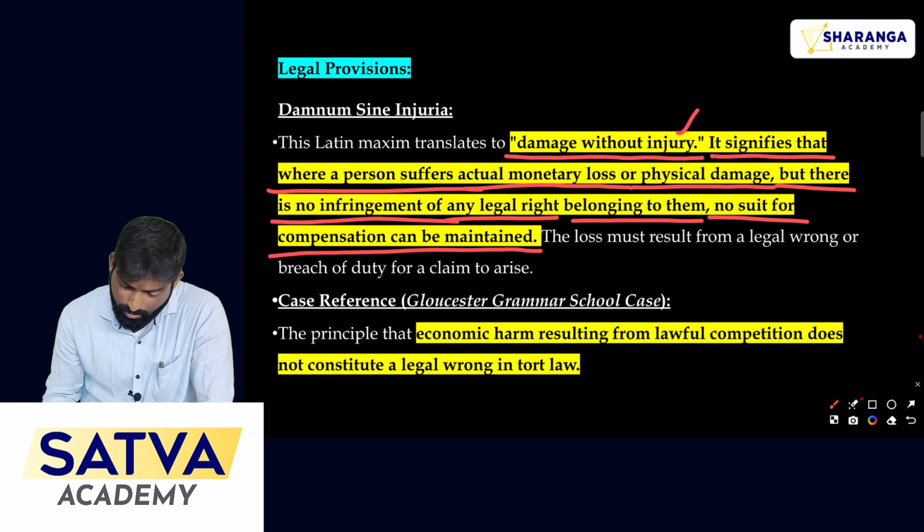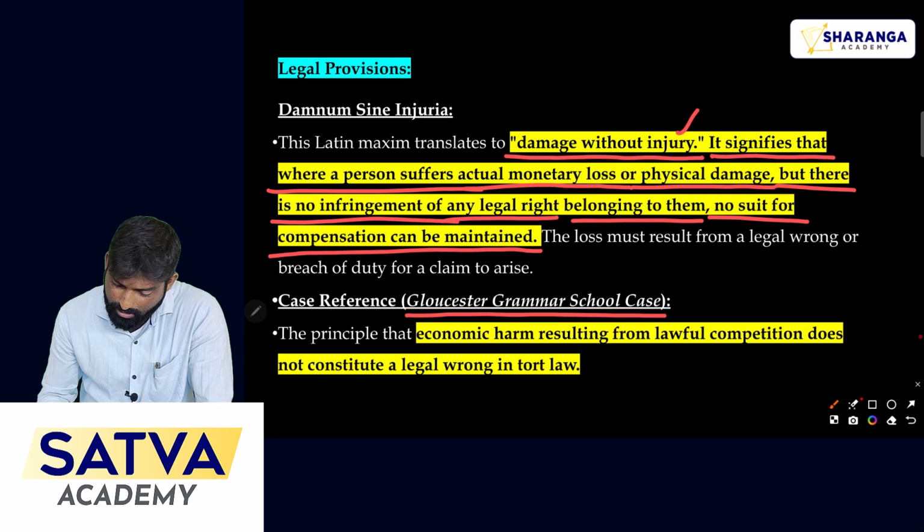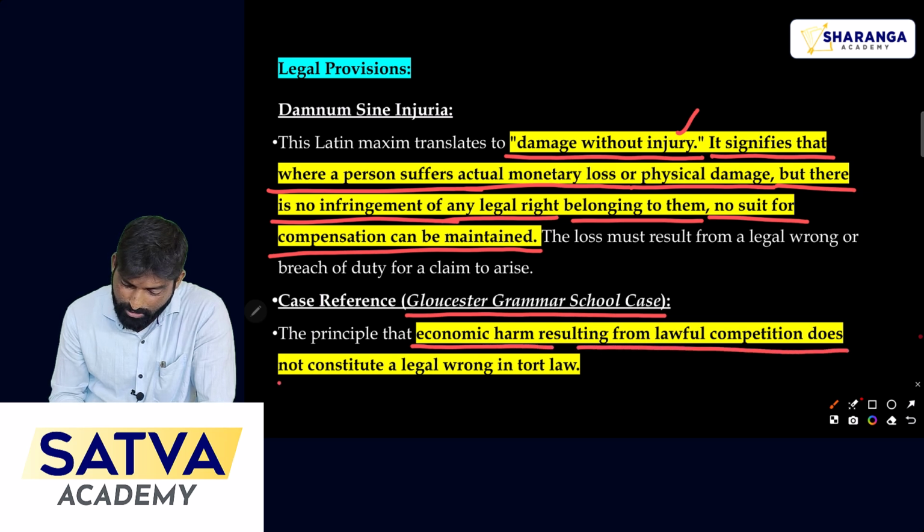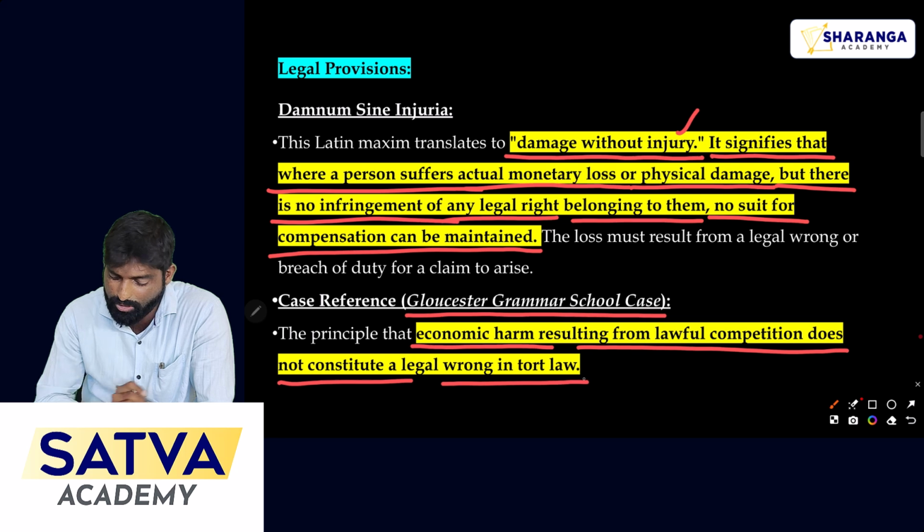Now, there is also a case for the same, that is the Gloucester Grammar School case. In that case, the principle says that economic harm resulting from lawful competition does not constitute a legal wrong in the law of torts.